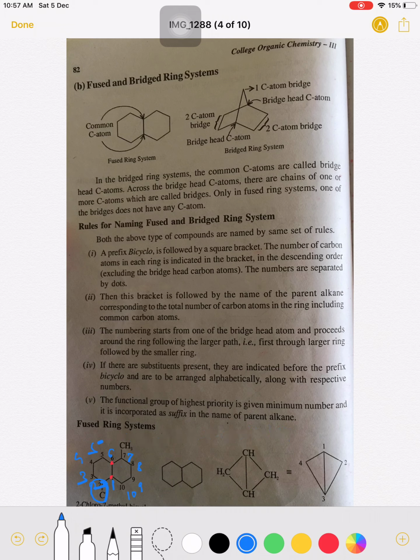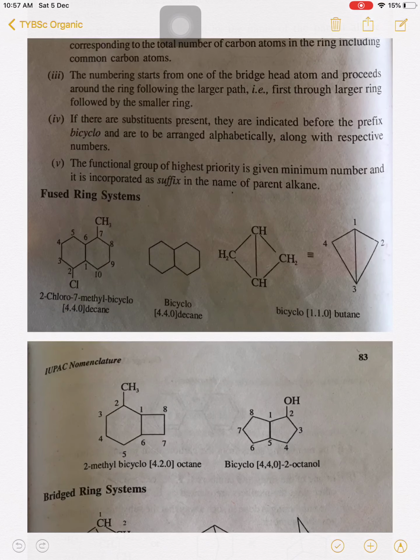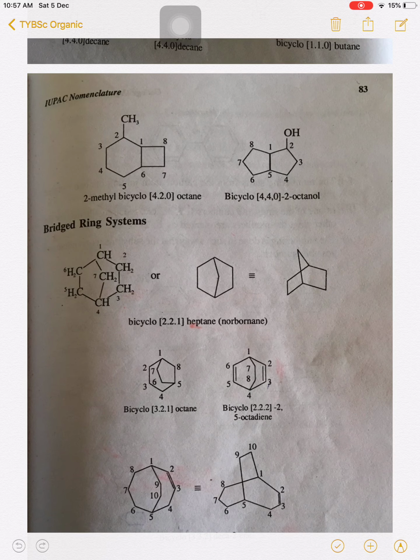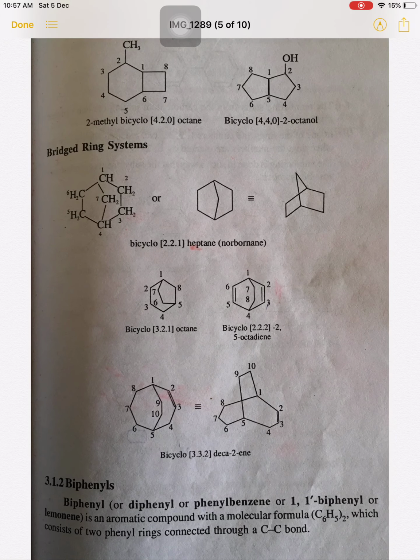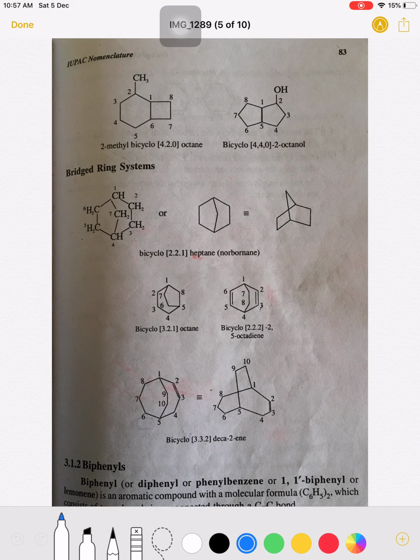In this case, the only difference between spiro and bicyclo is that in the case of spiro we write spiro followed by a square bracket. In the square bracket the numbering is given in ascending order, that is, the smaller ring is numbered first and then the bigger one. But in the case of bicyclo it is the reverse. In the square bracket we give the numbers in descending order, meaning the numbering is given first to the bigger ring then to the smaller ring, and the numbering starts from one of the bridgehead carbon atoms. So see the next example.